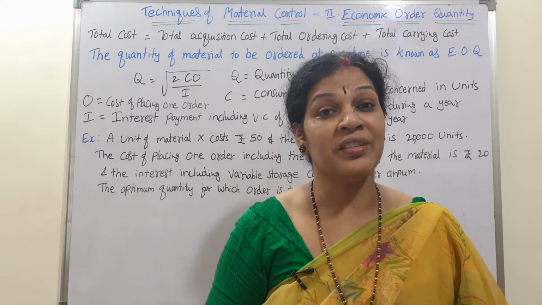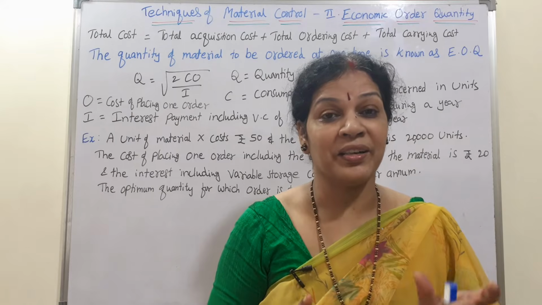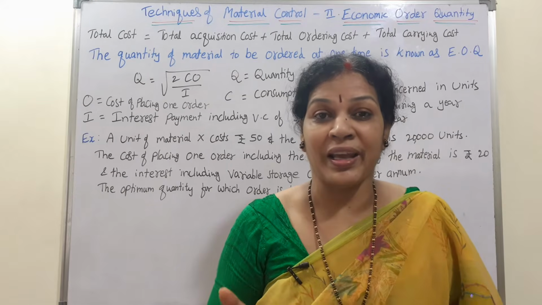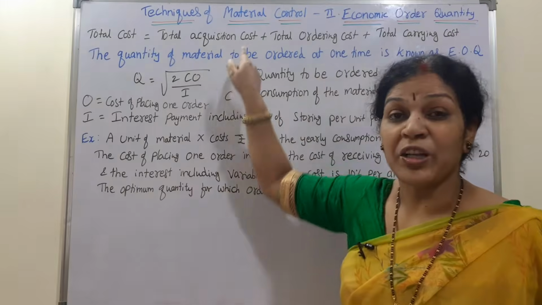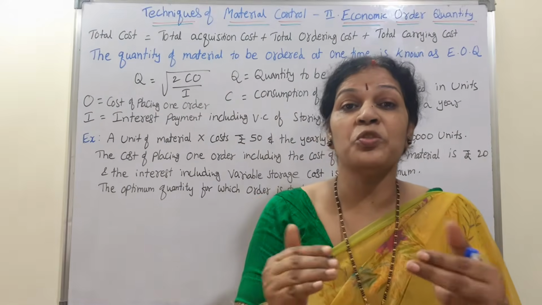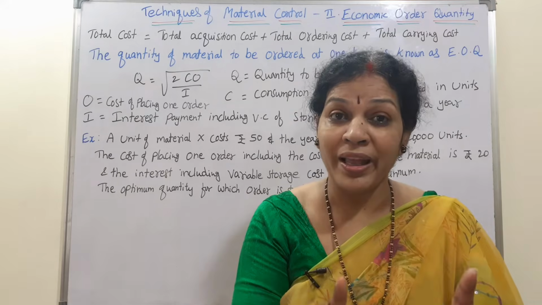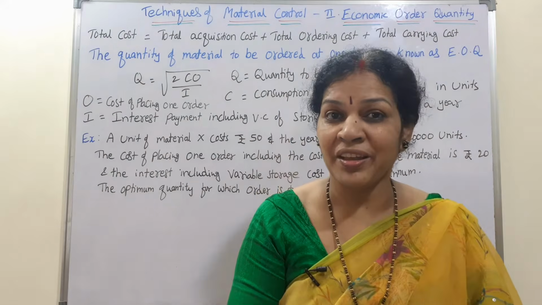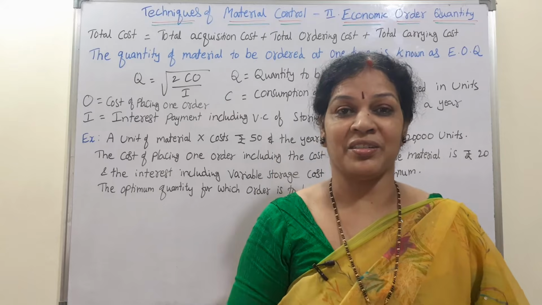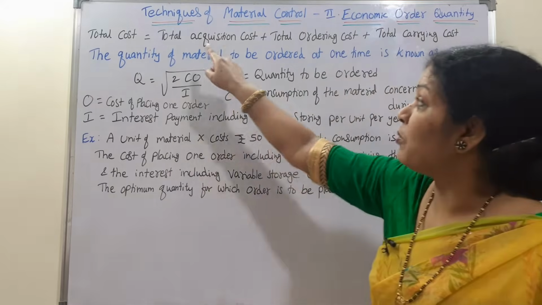It means the total is 1 lakh, 10,000 into 10 rupees. So that is the total acquisition cost. Acquisition cost means to get that material I have to pay 1 lakh rupees. It is just the material cost.